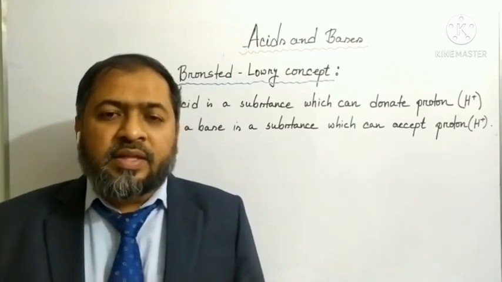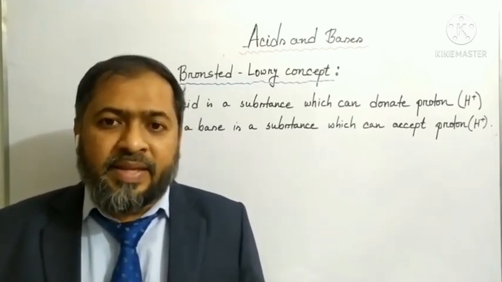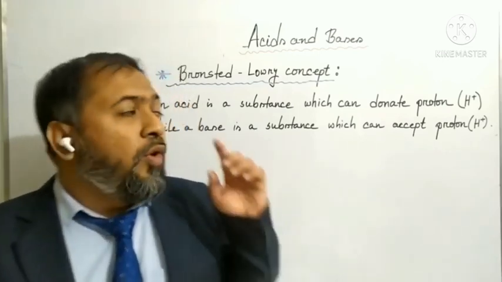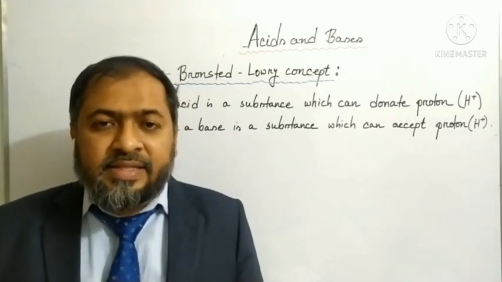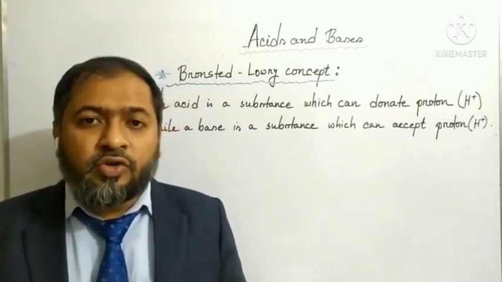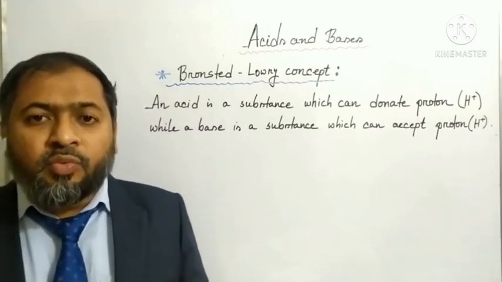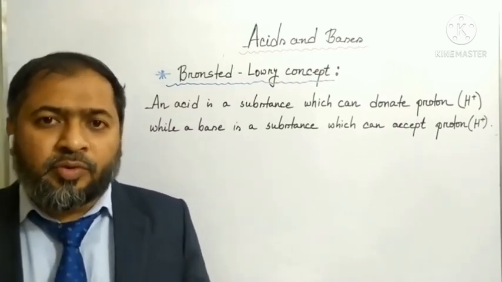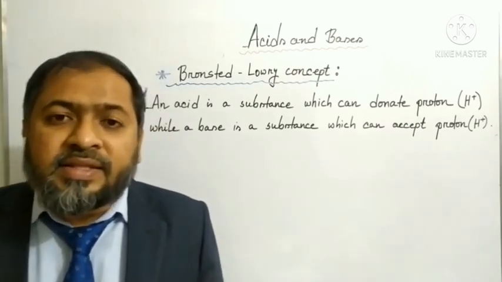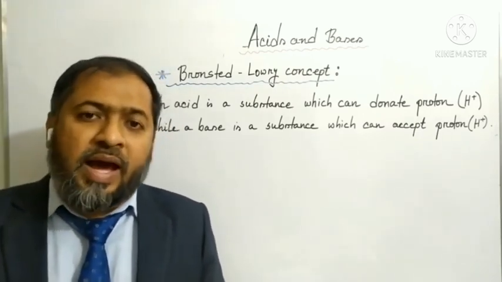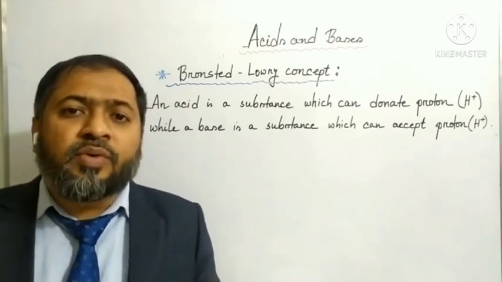Dear students, now I am going to discuss another concept of acid and base, which is the Bronsted-Lowry concept. According to this concept, an acid is a substance which can donate proton, while a base is a substance which can accept proton. So the chemical substances which can donate proton are acids and those which can accept proton are bases.